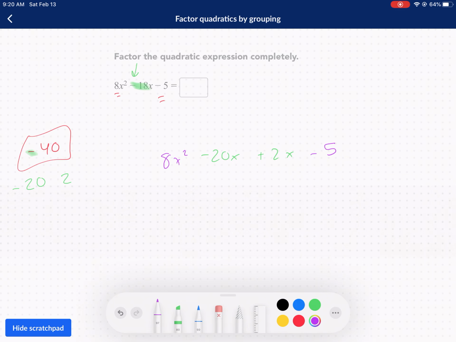Next up, we are going to factor by grouping. We're going to look for the biggest common factor. In this case, it's going to be 4x. We're left with 2x minus 5. Then in this case, we're going to do the same thing. We're looking for the greatest common factor. There isn't one, so we can essentially factor out the 1 and leave 2x minus 5. Another hint is if you factor this and that matches, then you're just going to leave it. So that matches. We're going to factor out 2x minus 5, and we're left with 4x plus 1 there, and that's our final answer.